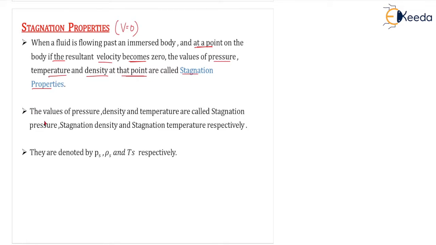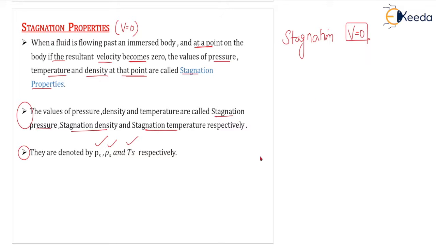Okay, so if the velocity at a point becomes 0, that point is called the stagnation point, and the pressure, temperature and density at that point are called stagnation properties. Look at this second point. The values of the pressure, density and temperature are called stagnation pressure, stagnation density and stagnation temperature respectively, and they are denoted by the symbols Ps, rho s and Ts respectively, correct? So the moment you say stagnation, it means your velocity is equal to 0 at a point in the object.